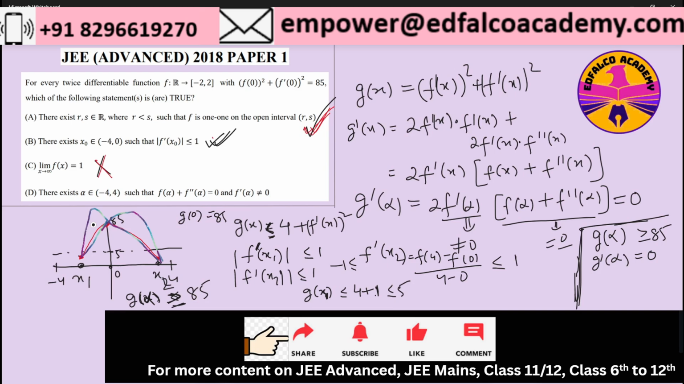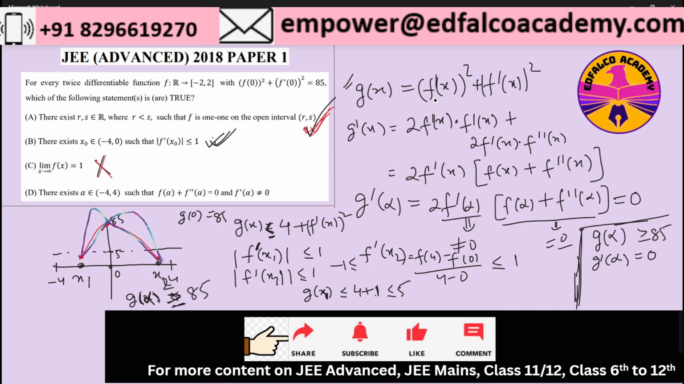Now if I make g dash alpha equal to 0, there are two options with me. I can either make f dash alpha equal to 0, or I can make f of alpha plus f double dash alpha equal to 0 to make g dash alpha 0. Let's assume that we are trying to make f dash alpha equal to 0 in the first case. From the boundary condition that we had, g of alpha is equal to f of alpha whole square plus f dash alpha whole square. I have made f dash alpha whole square equal to 0. So that means g of alpha must be equal to f of alpha whole square.